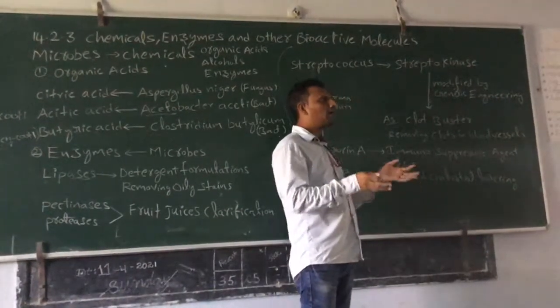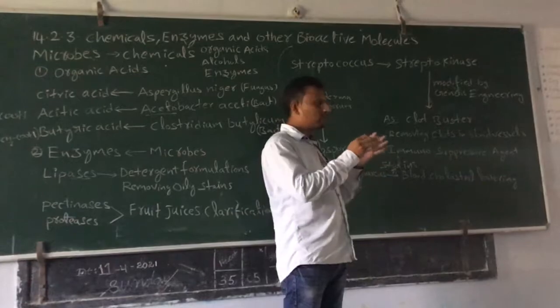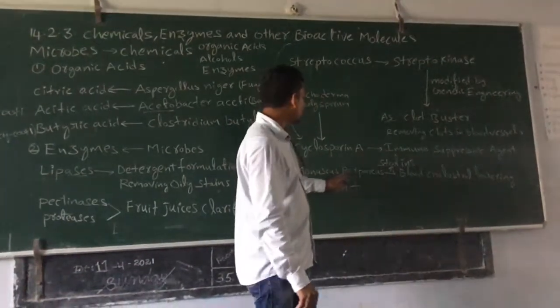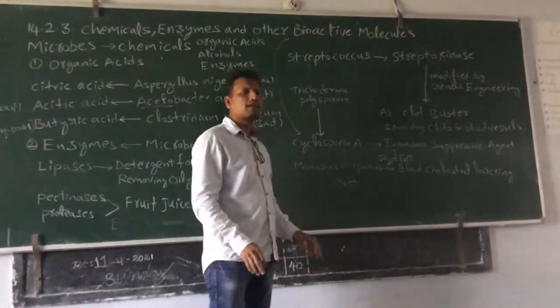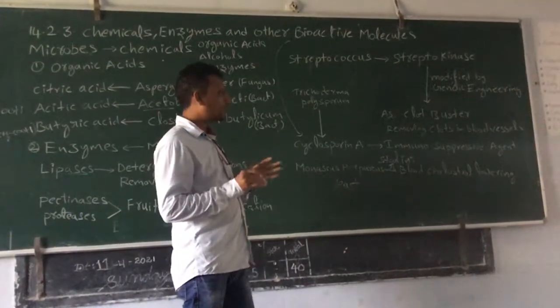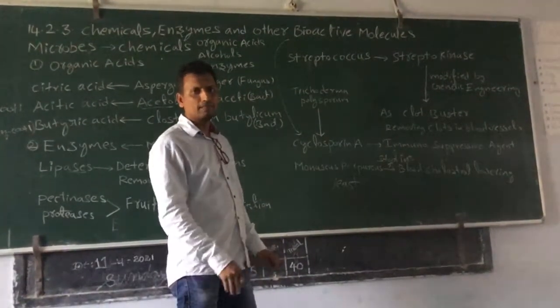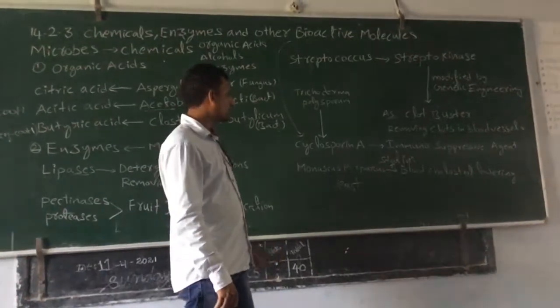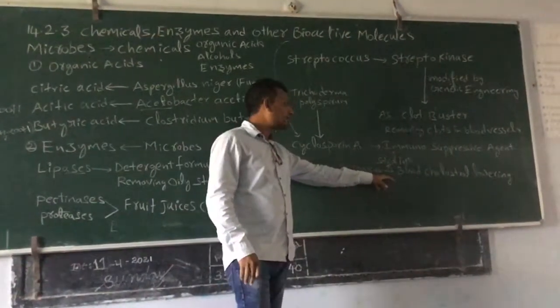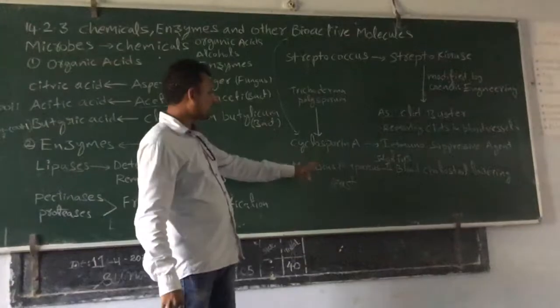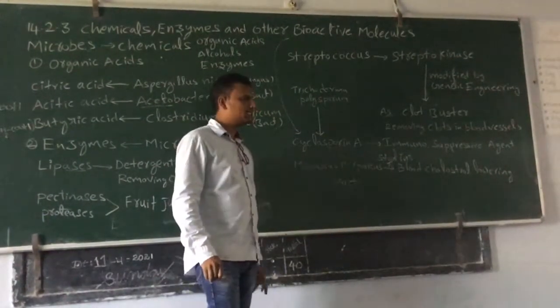So what will happen after some time? Blood cholesterol level will decrease. So statins are used for lowering blood cholesterol levels. We know that cholesterol is a bad lipid. So to lower the cholesterol, statins are used. These statins are obtained from the yeast Monascus purpureus.